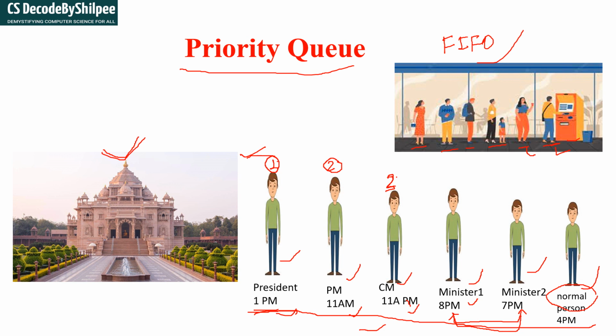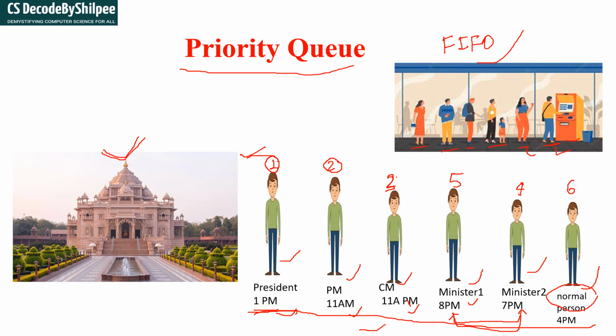So the fourth chance goes to minister 2 to visit, then the fifth chance goes to minister 1. And after visiting all these, the president, prime minister, CM and ministers, the normal person will get the chance, and their chance is the 6th position.